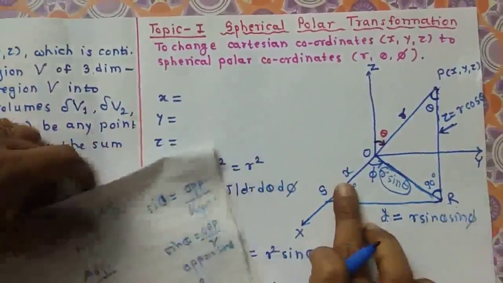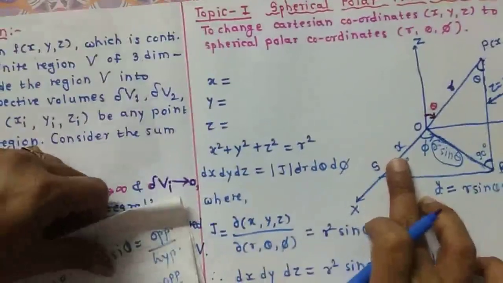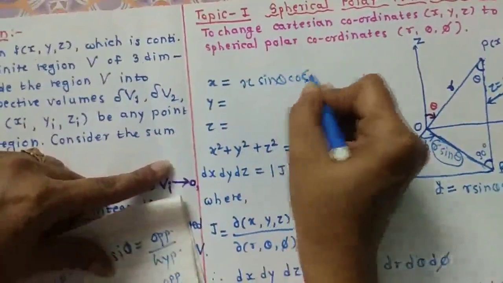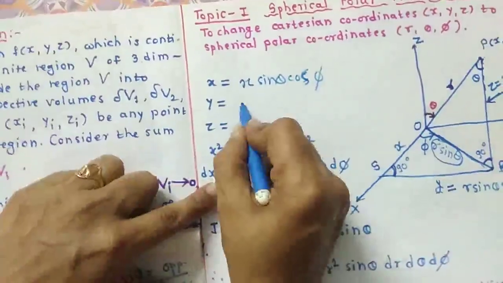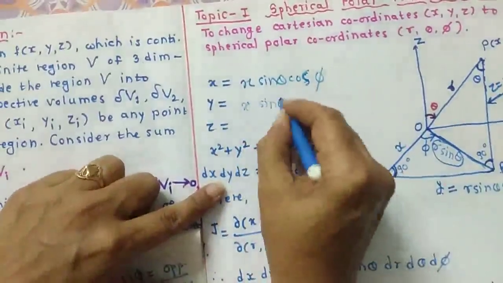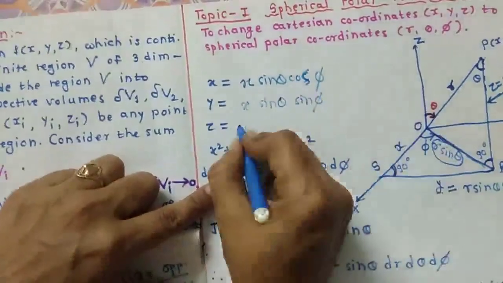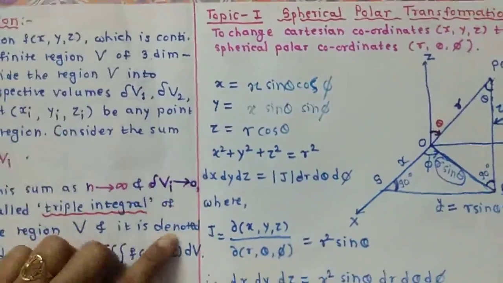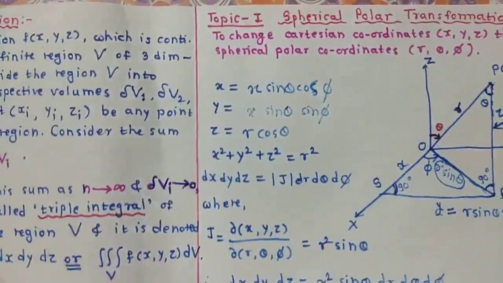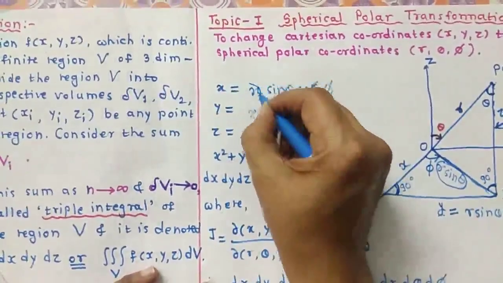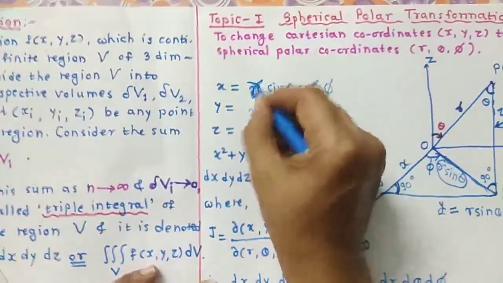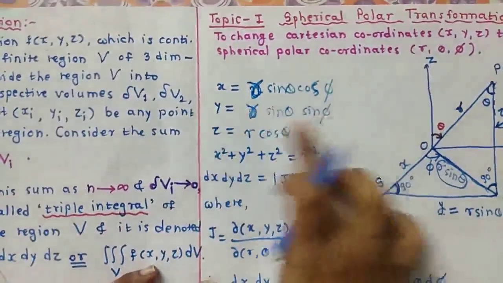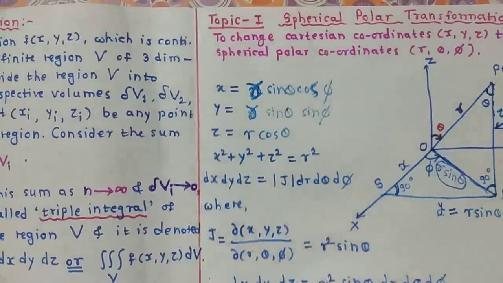Similarly, if we find the value of x, we get x equals r sine theta cos phi, then y is equal to r sine theta sine phi, and z is equal to r cos theta. So in this way we have obtained spherical polar coordinates. So remember, x is equal to r sine theta cos phi, y is equal to r sine theta sine phi, and z is equal to r cos theta.